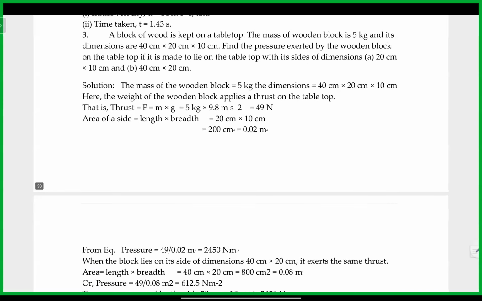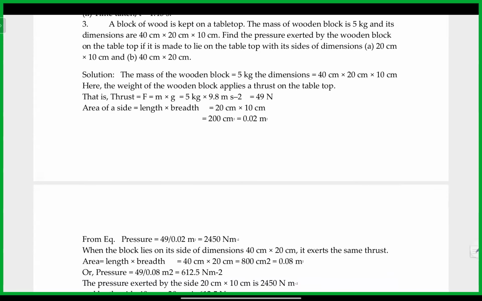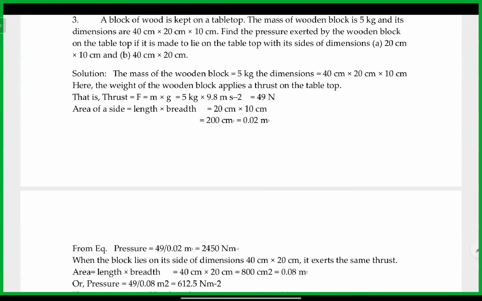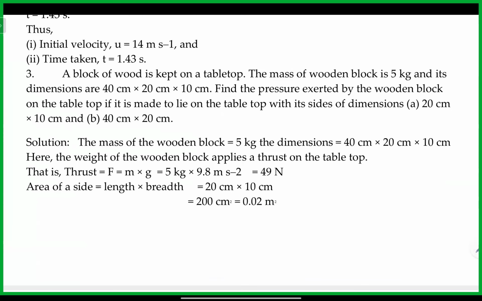Let's read the question. A block of wood is kept on a tabletop. The mass of the wooden block is 5 kg and its dimensions are 40 into 20 into 10. Find the pressure exerted by the wooden block on the tabletop if it is made to lie on the tabletop with the sides of dimension 20 centimeter into 10 and 40 centimeter into 20.